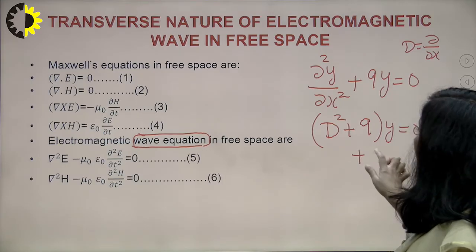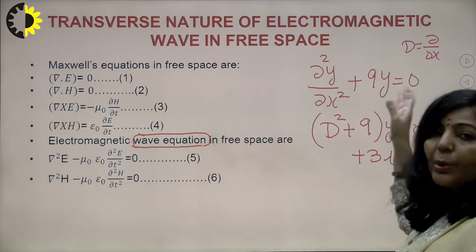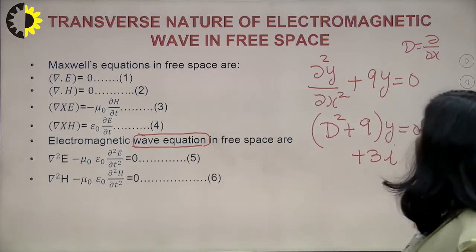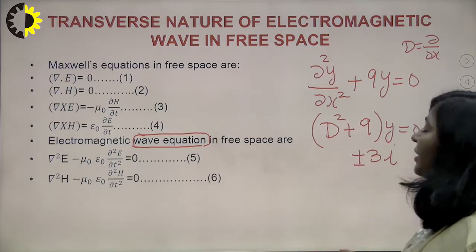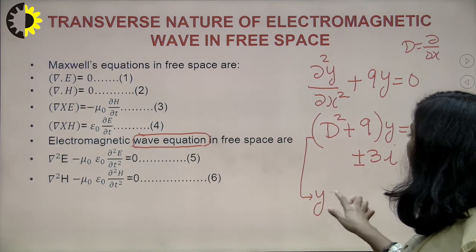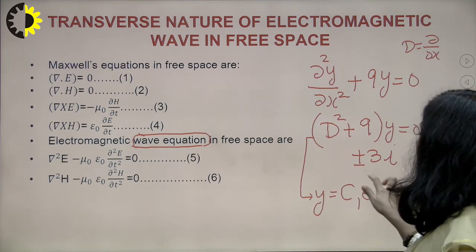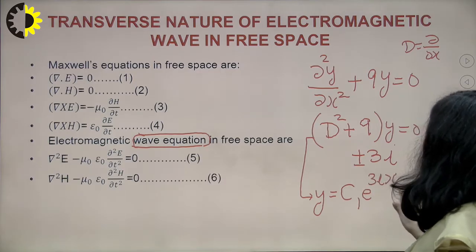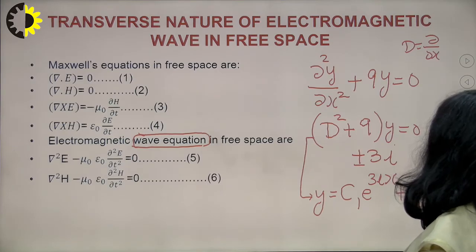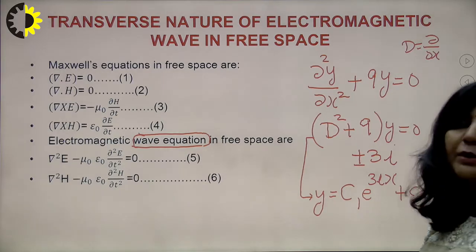The roots will be plus minus 3i, because D square will be minus 9. If plus minus 3i are the roots, then the solution of this equation in general form, meaning the value of y, will be equal to c1 e raised to power 3ix plus c2 e raised to power minus 3ix. This is the method to write the solution of the second order differential equation.